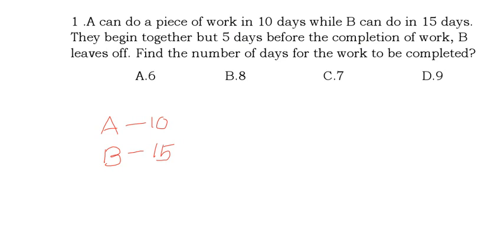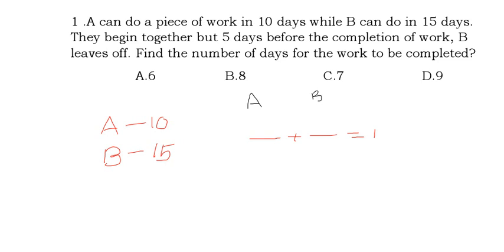Before doing these sums, now the main trick lies here. I will write one equation; based on this you can do any problem. First you should take two terms: dash plus dash, is equal to 1. Here 1 means the whole work they have done. The first dash belongs to A, and the next dash belongs to B. This is our main trick; by this equation any problem we can solve.